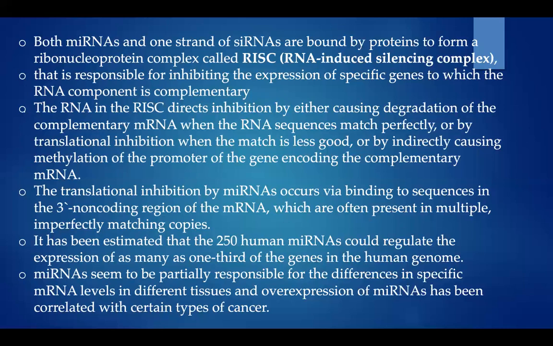It has been estimated that the 250 human miRNAs could regulate the expression of as many as one-third of the genes in the human genome. miRNAs seem to be partially responsible for the difference in specific mRNA levels in different tissues, and overexpression of miRNAs has been correlated with certain types of cancer. So when miRNA is overexpressed, it may lead to cancer also.